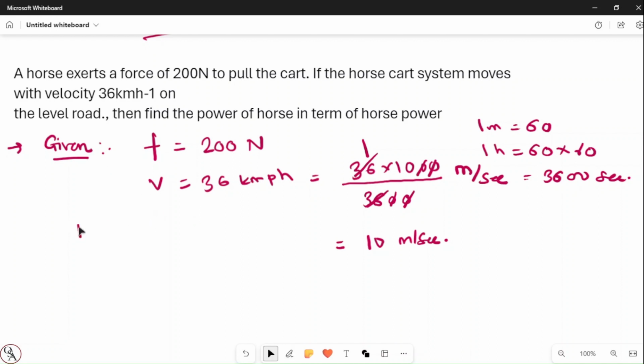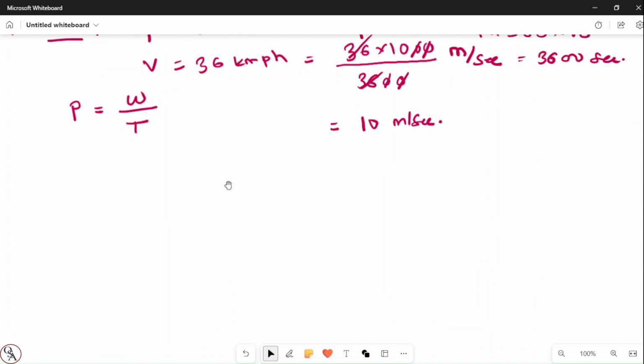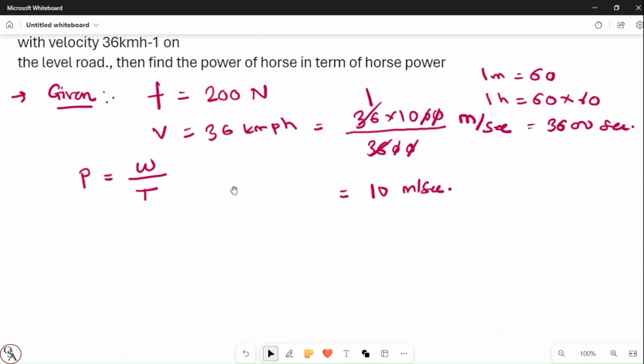Now what is the formula of power? Power is nothing but the work upon time, right? You should understand one thing. In our given, they only give the force and the velocity, correct?